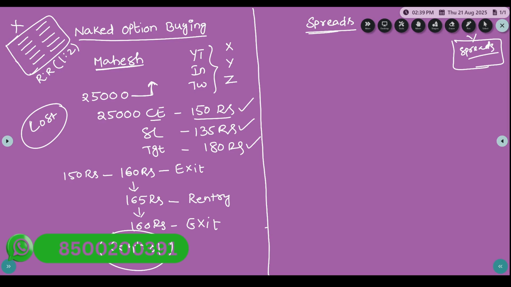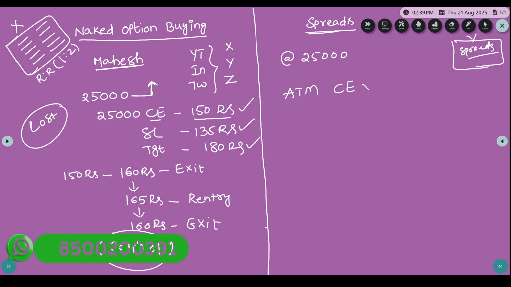Anyhow, everyone knows about naked option buying, so I'll just cover spreads in 2 minutes. What are spreads? Say, for example, the Nifty index is at 25,000.